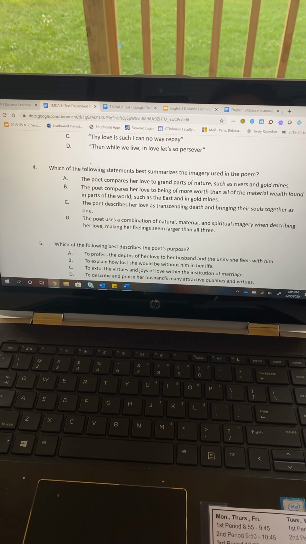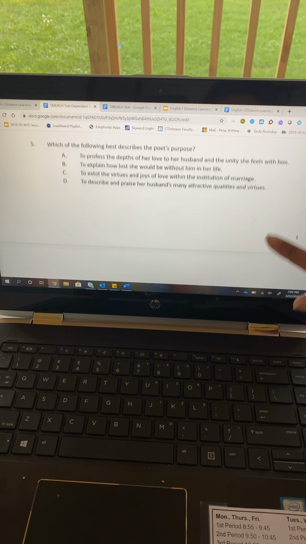Question number 5. Which of the following best describes the poet's purpose? A, to profess the depths of her love to her husband and the unity she feels with him. B, to explain how lost she would be without him in her life. C, to extol the virtues and joys of love within this institution of marriage. Or D, to describe and praise her husband's many attractive qualities and virtues.